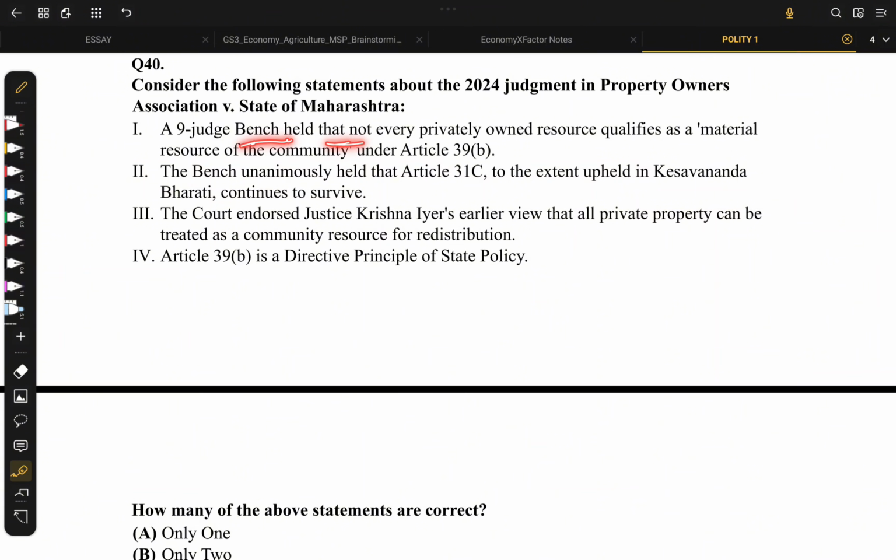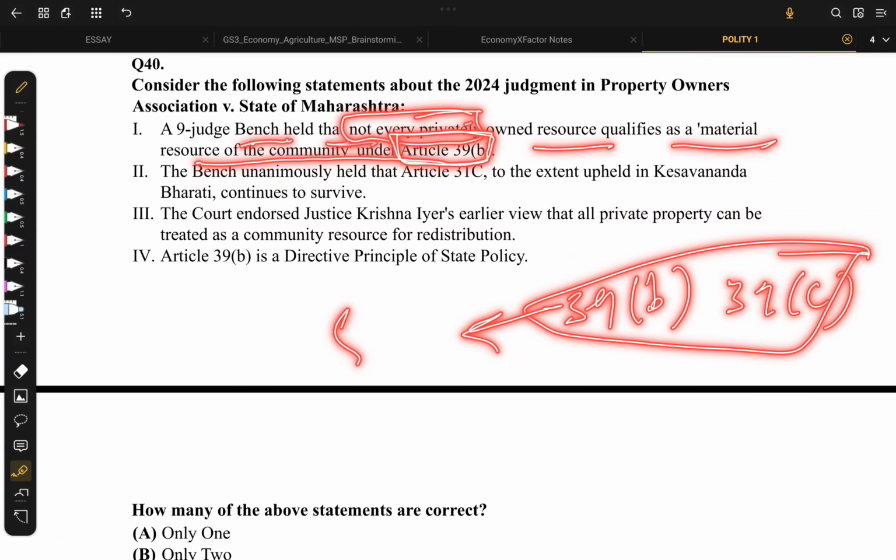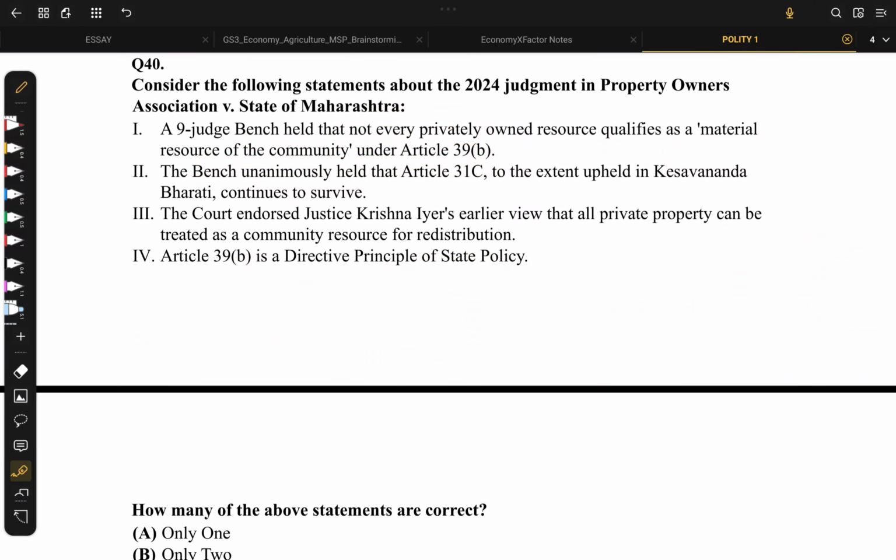A 9-judge bench held that not every privately owned property qualifies as a material resource of community under Article 39B. We know that 39B and 39C are the socialist principles which emphasize creating an equitable society by not allowing the concentration of resources in few hands and all.